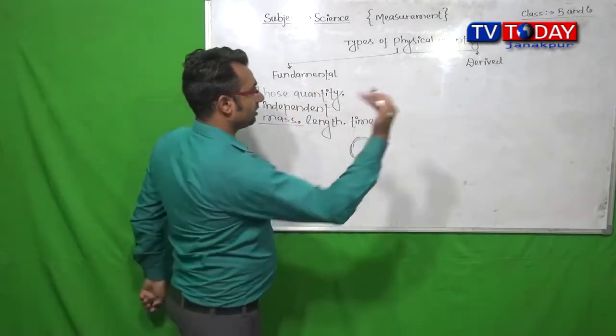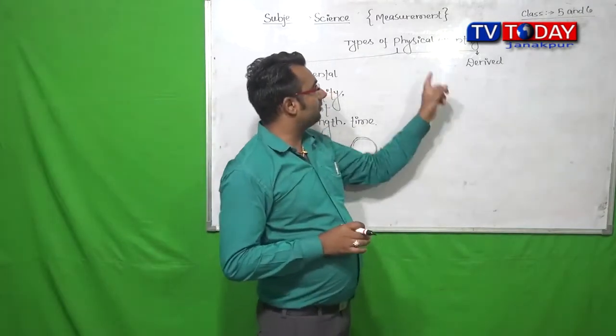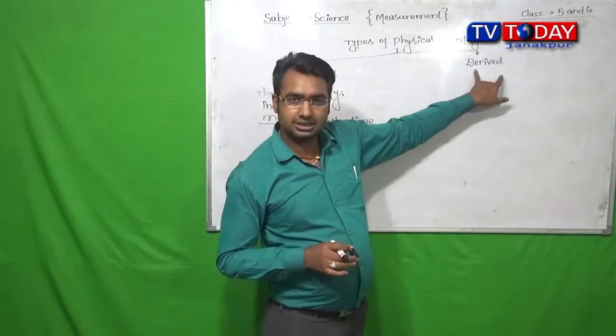Now, on the other side, the second type of physical quantity is the derived physical quantity.